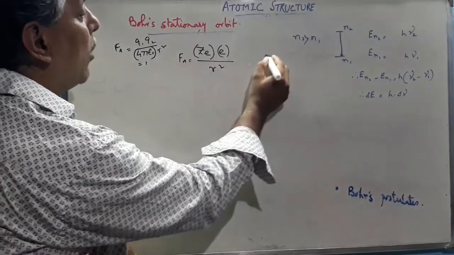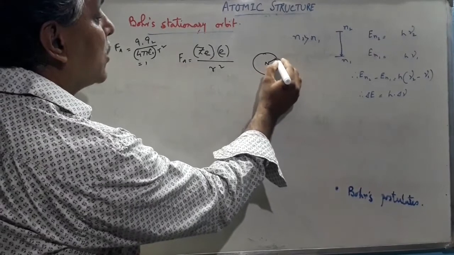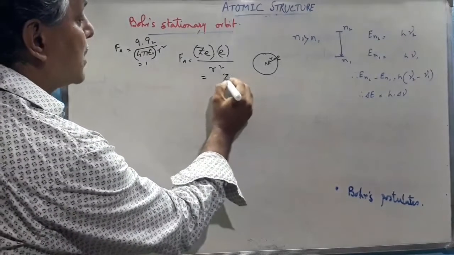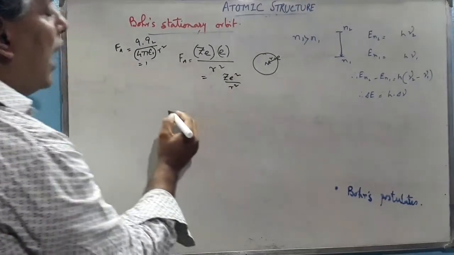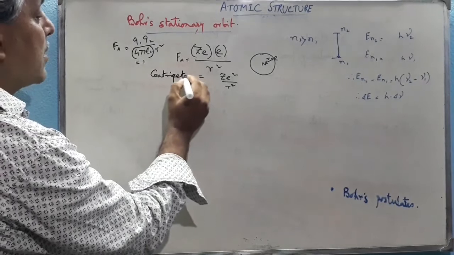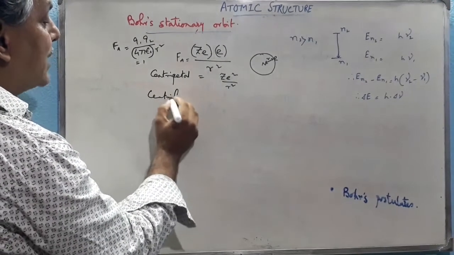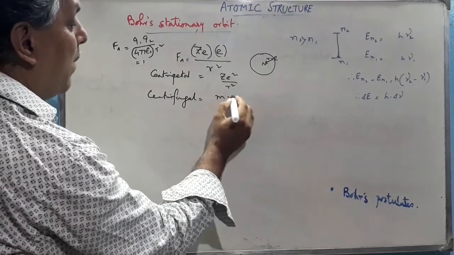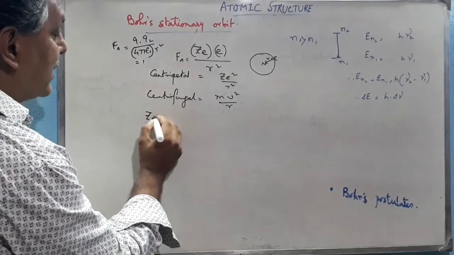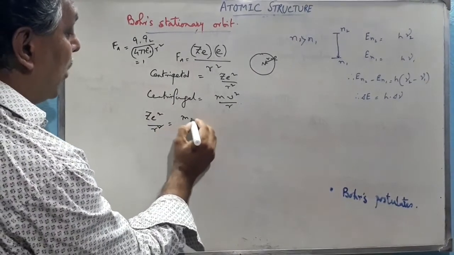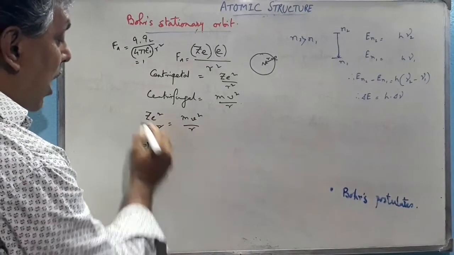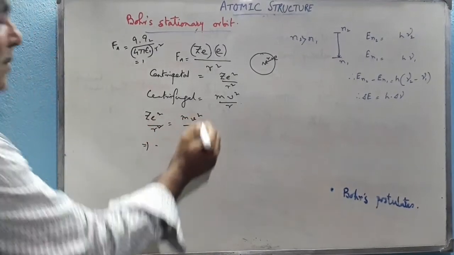Let the radius of the orbit be r. Here the electron is here. Now the total attractive force is equal to Ze square by r square. And this is known as the centripetal force, and the centrifugal force in a particular orbit is equal to mv square by r. So in a particular orbit, these two balance each other. Ze square by r square equal to mv square by r.